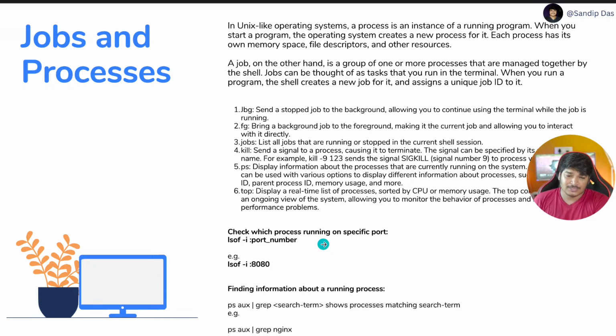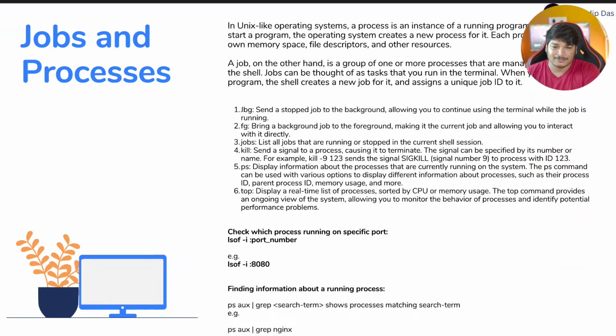Now let's understand one important part here. Let me just move myself up. Okay, there are certain commands that I want you guys not to memorize, because you might not be working with jobs and processes daily. Sometimes you will come across cases where you have to run some kind of command to see what jobs are running, if a job is utilizing so much memory or processes, or maybe it's stuck. Like suppose in a Linux or any Unix system, you are seeing that your performance is getting down. It's not as per the need.